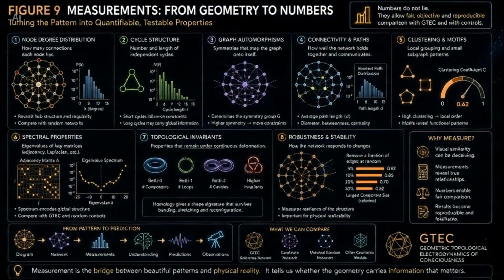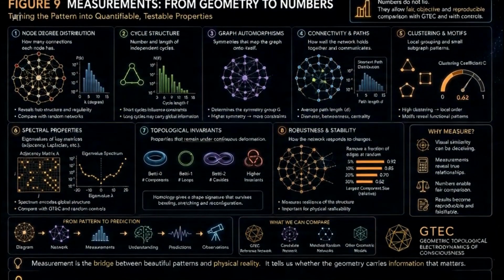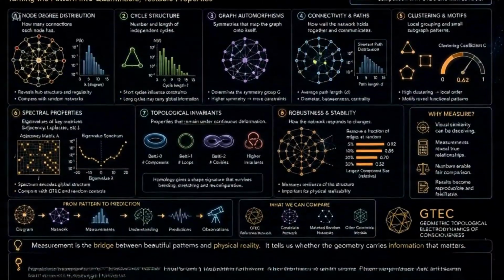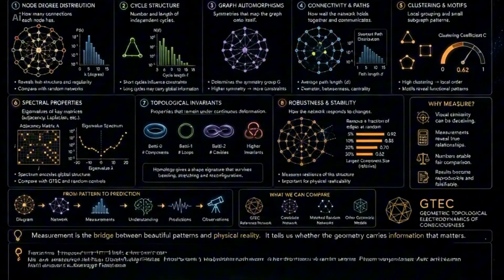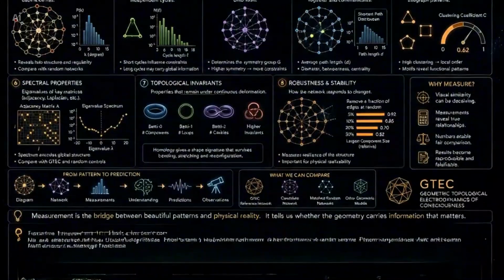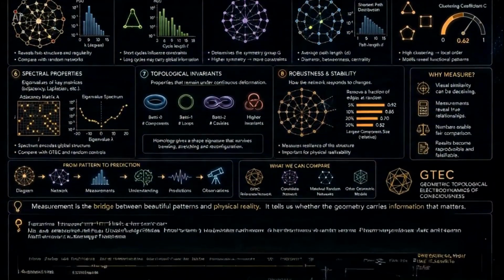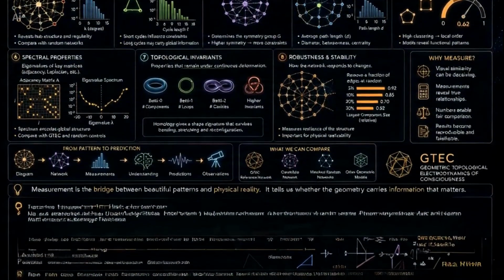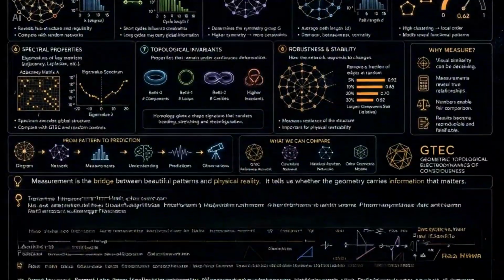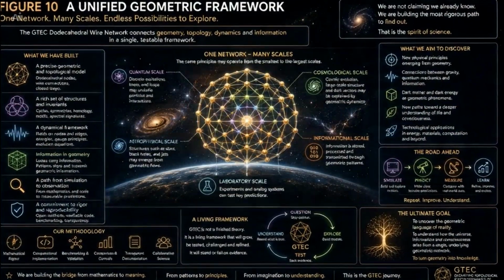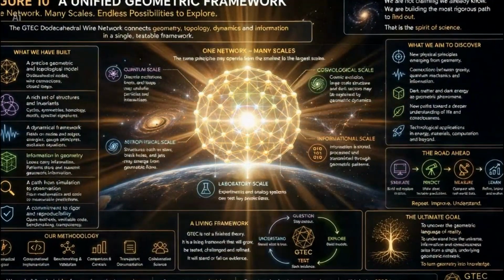We can now replace visual impressions with measurements: node degrees, cycles, connectivity, clustering, automorphisms, path lengths, topology, and spectral properties. Together they form a mathematical fingerprint. We can compare the chart, GTEC, and random controls using exactly the same tests. The question becomes quantitative. This is where Trey's question ultimately leads us from pattern to geometry.